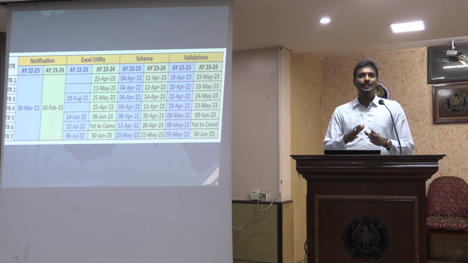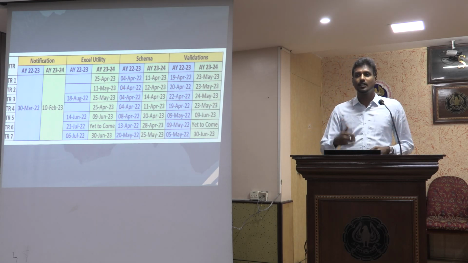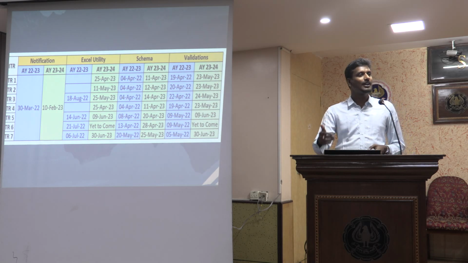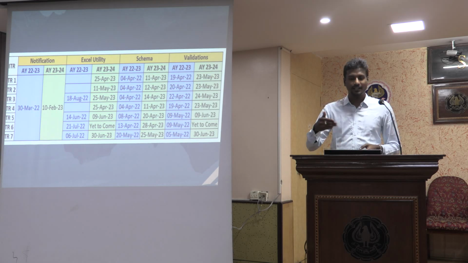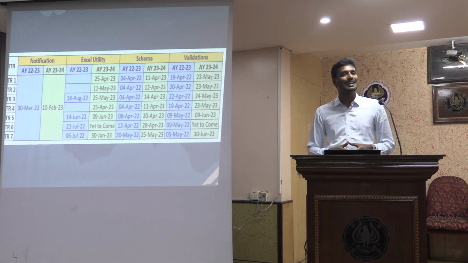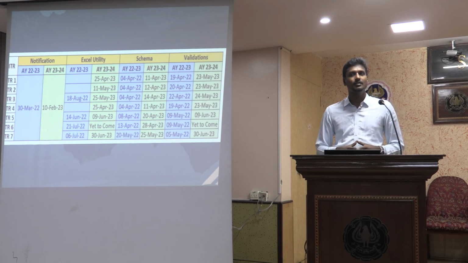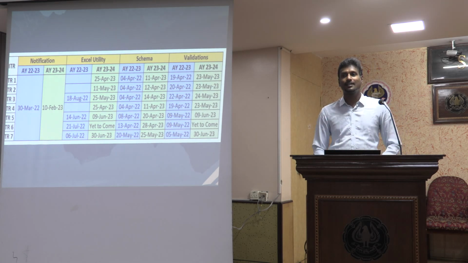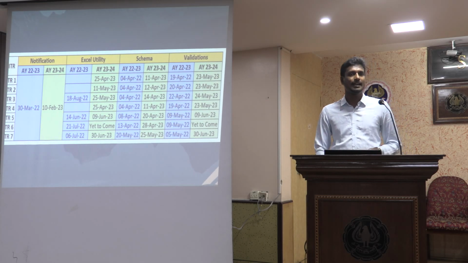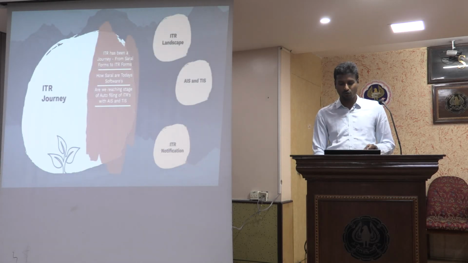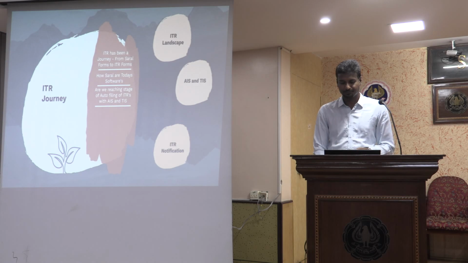But in the current year, though the ITR notification was made available on 10th February, the forms, schema and validations are still in the process of being provided to us. So in a graded manner, in the month of April we had only till ITR 5. In the month of June we got the ITR 5 and 7 Excel utilities. Now we are waiting for ITR 6 to be notified. As of today, we don't have the utility for filing the ITR 6. And ITR 7 also was recently, on the 30th of June, enabled with the Excel utility.